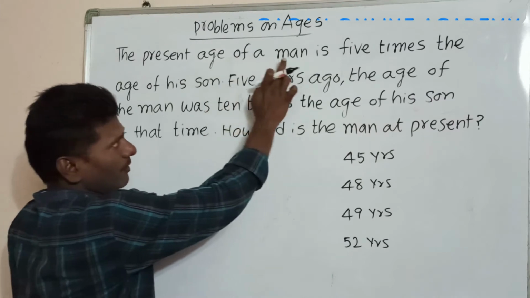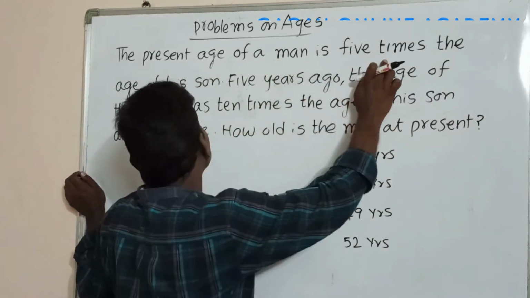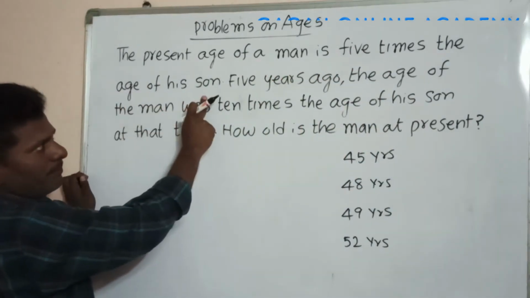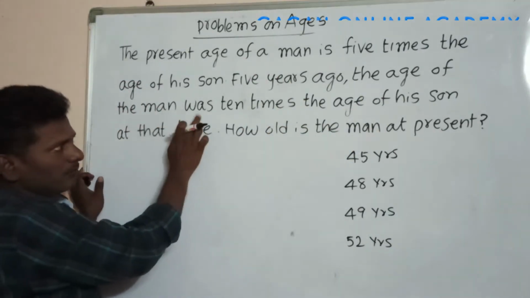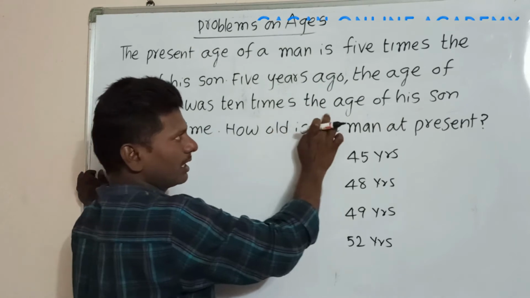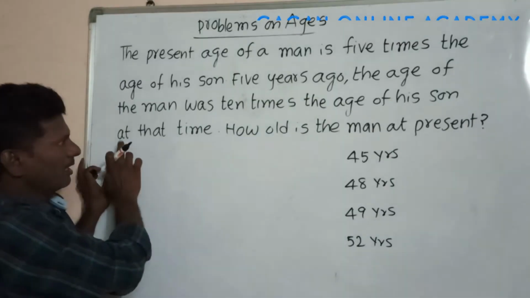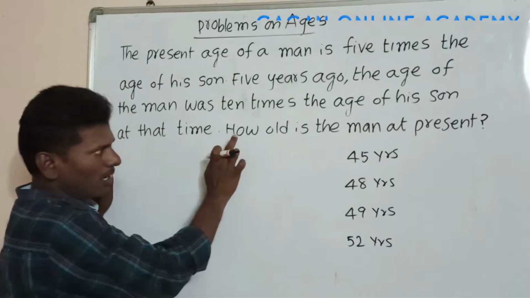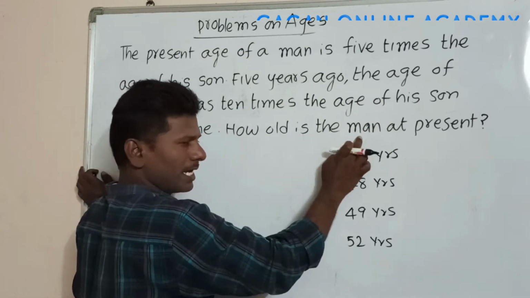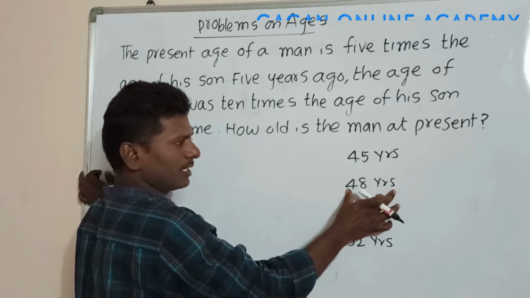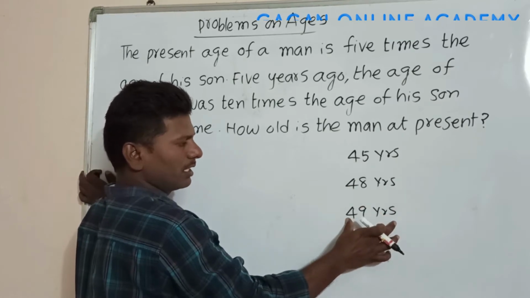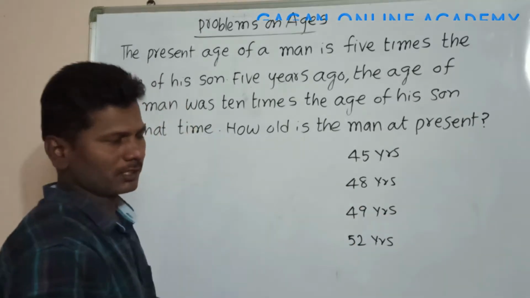The present age of a man is 5 times the age of his son. 5 years ago, the age of the man was 10 times the age of his son. At that time, how old is the man at present? First option is 45 years, second option is 48 years, third option is 49 years, fourth option is 52 years.